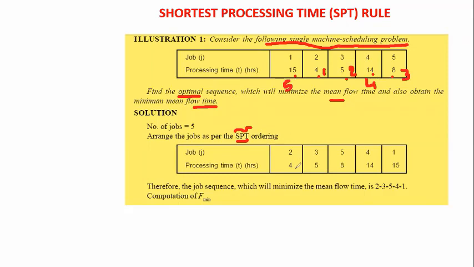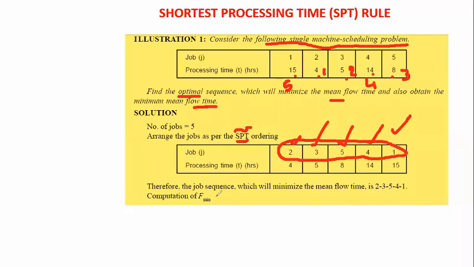First 4, so the job number is 2; next 5, the job number is 3; next 8, the job number is 5; next 14, the job number is 4; next 15, the job number is 1. So the sequence is 2, 3, 5, 4, 1. We write this sequence based on the shortest processing time.